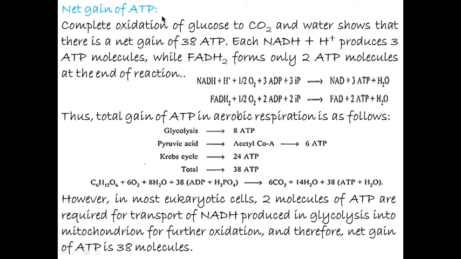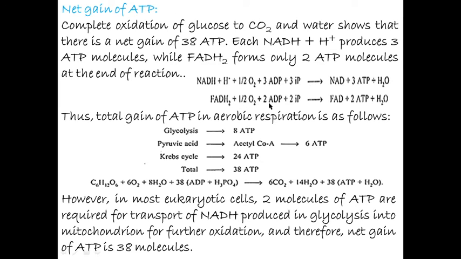Net gain of ATP. Complete oxidation of glucose to carbon dioxide and water shows a net gain of 38 ATP. Each NADH2 produces 3 ATP molecules while FADH2 forms only 2 ATP molecules. At the end of the reaction, NADH2 plus half oxygen plus 3 ADP and 3 inorganic phosphate form NAD, 3 ATP and 1 water molecule.